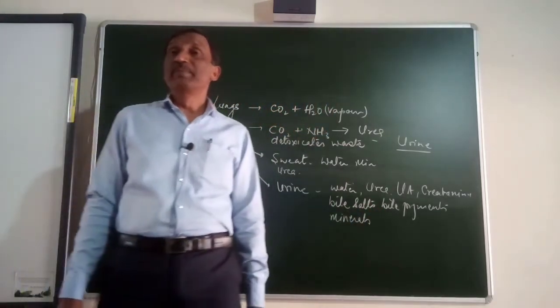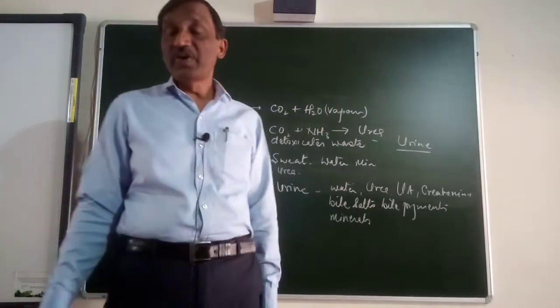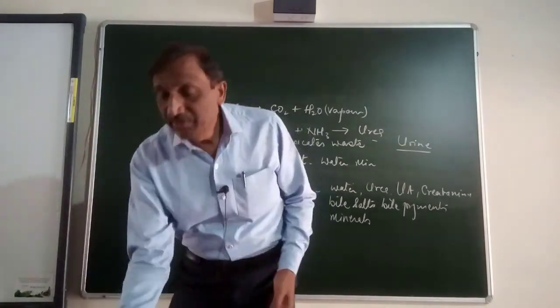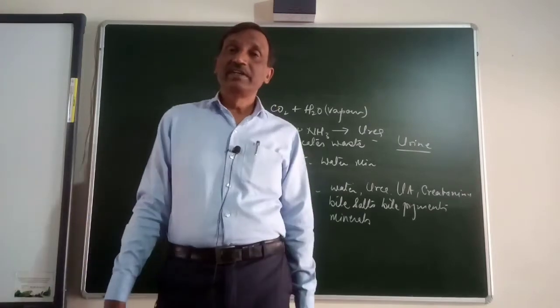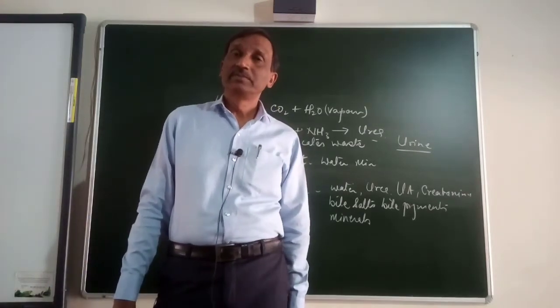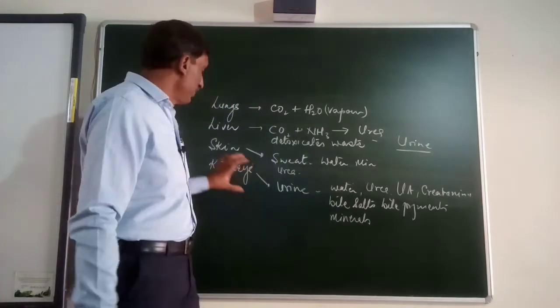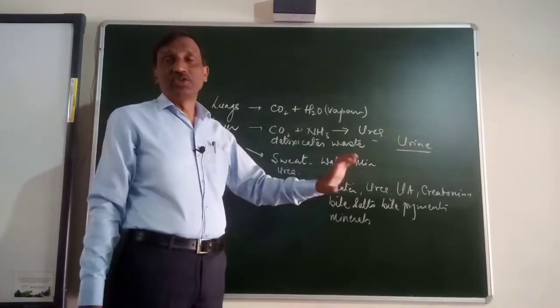Okay? So the major excretory product of our body, in mammals and humans, is urine. So when we talk about excretion, we will mainly study urine.